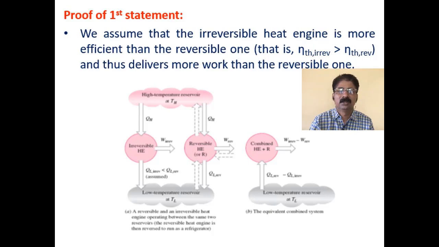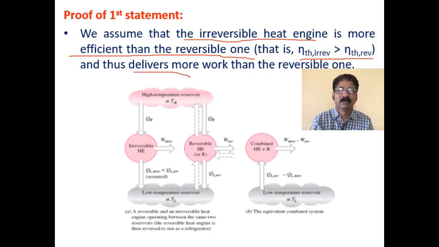Here we assume that the irreversible heat engine is more efficient than the reversible heat engine. That means we are assuming against the Carnot principle. The Carnot principle says the reversible engine is more efficient, but now I am assuming that the irreversible heat engine is more efficient. Okay, so once we consider the irreversible heat engine as more efficient, and then